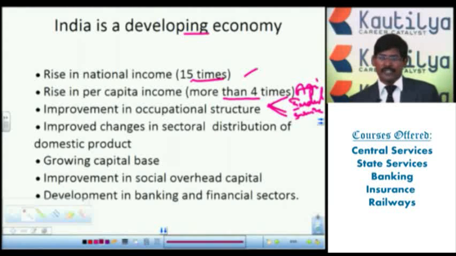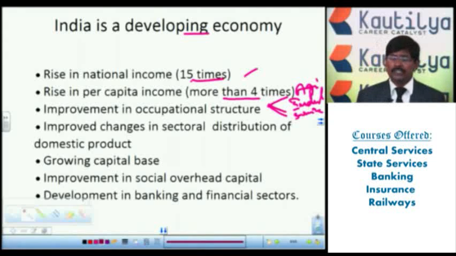For example, if the maximum population depends only on the agriculture sector, what happens in India is that underemployment and disguised unemployment are more. Whenever this is there, the working population is very large. But even though the working population is large, those who are actually working are very few. That's why underemployment and disguised unemployment are more in the Indian agriculture sector.